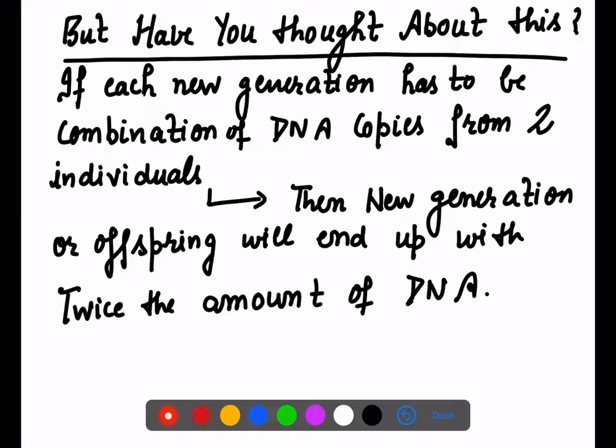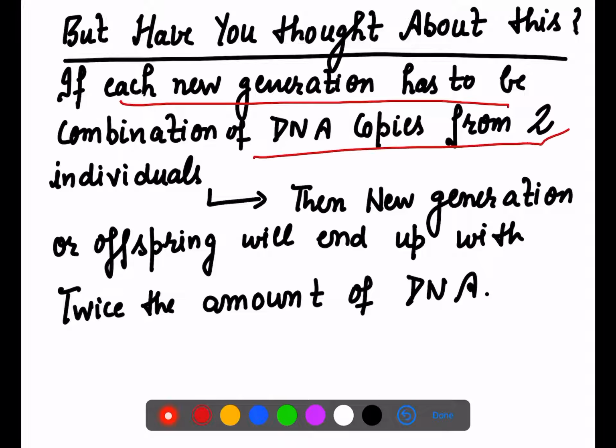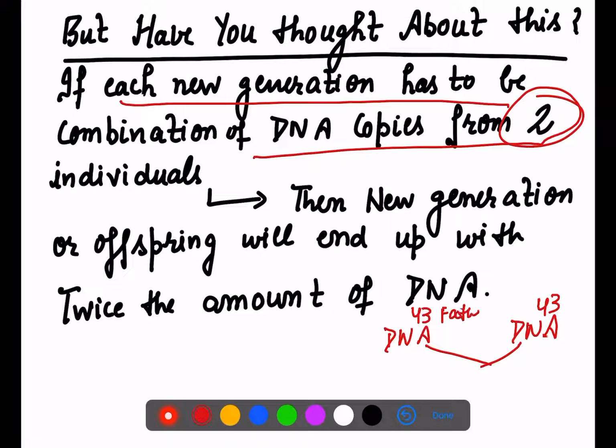Have you thought about this, that each generation has to be combination of DNA copies from two individuals? DNA from father, DNA from mother. You have 43 chromosome from father, 43 chromosome from mother. Is it possible in an individual? No, not at all.